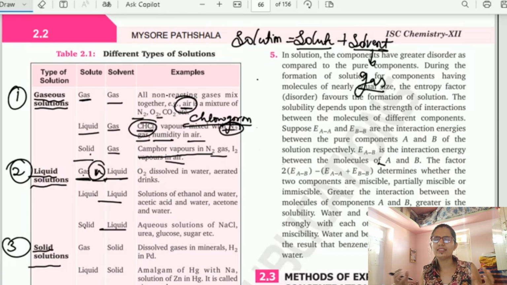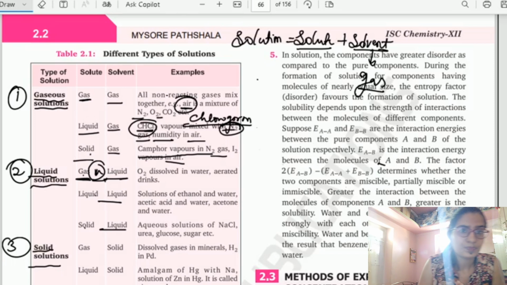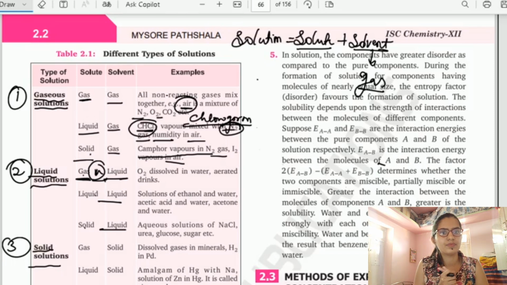So just close your eyes and try to find the example for this. You may see aquatic life. Even we need air, we need oxygen to live, right? Similarly, the aquatic species also need oxygen. So how do they take it? Obviously, even they want oxygen, so they take that oxygen from the water. If they want to take the oxygen from the water, obviously oxygen should be present in the water.